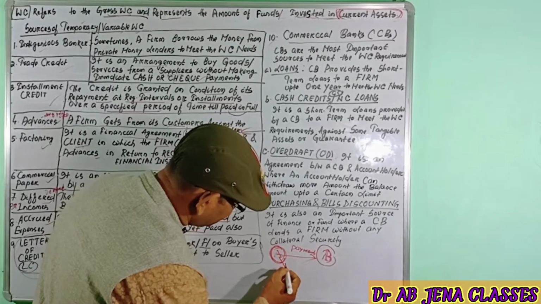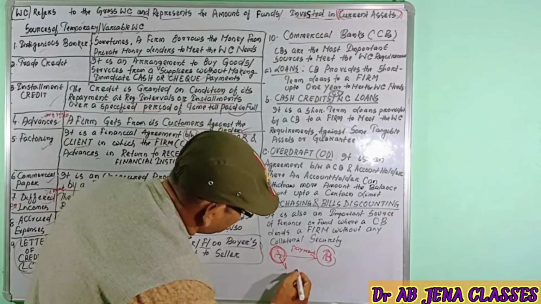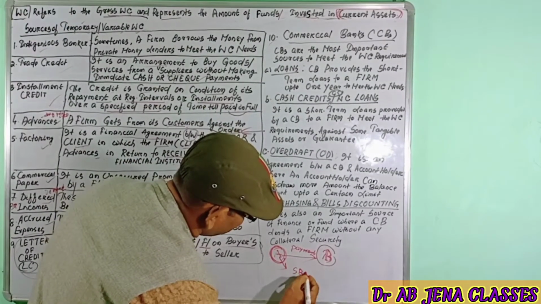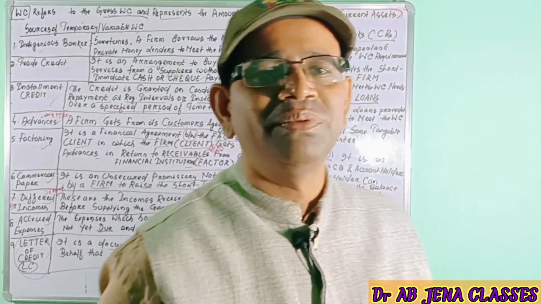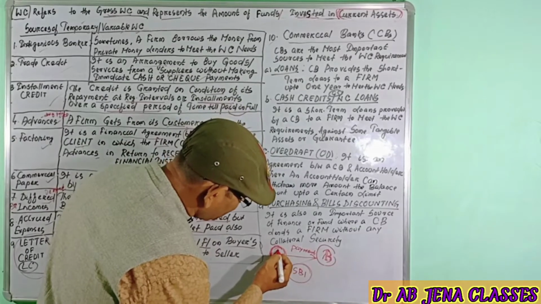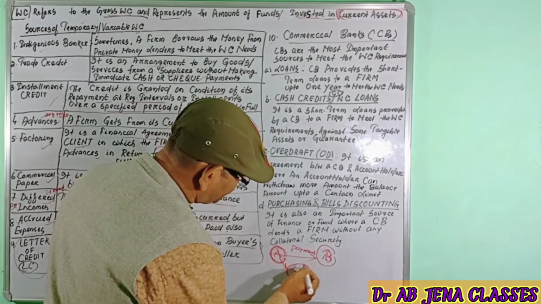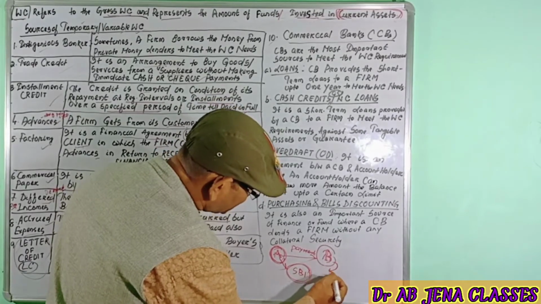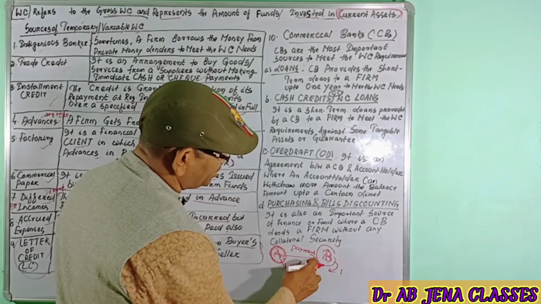A will make an agreement with his or her bank. Let's take an example, SBI. I am not promoting the SBI, just for example I am citing it. Then the SBI will make the payment when B presents the bills or the invoice.